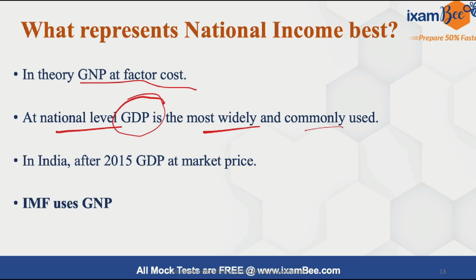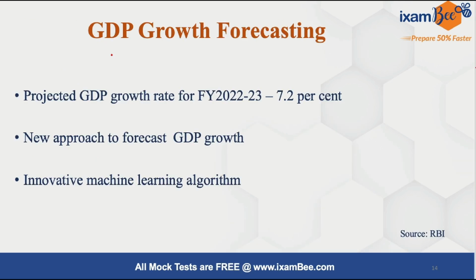The imputed value of the services that are provided by a woman in a household is also excluded. Our mothers do a lot of work, but the imputed value of the work they do for us is not included while calculating national income.